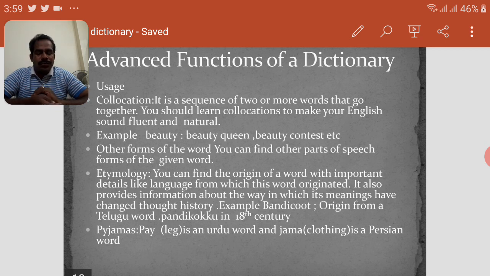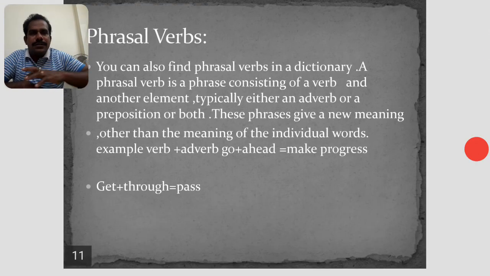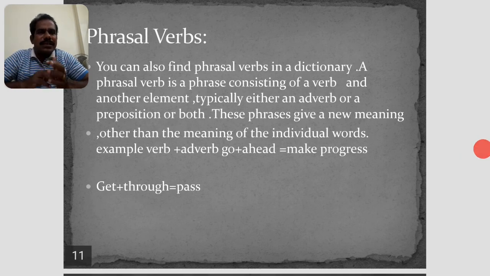This is the fourth advanced usage. First one is usage, second collocation, third other forms of words, and fourth etymology. And last I would like to mention phrasal verbs. You can also find phrasal verbs in a dictionary. A phrasal verb is a phrase consisting of a verb and another element, typically either an adverb or a preposition, or both. These phrases give a meaning other than the meaning of the individual words.